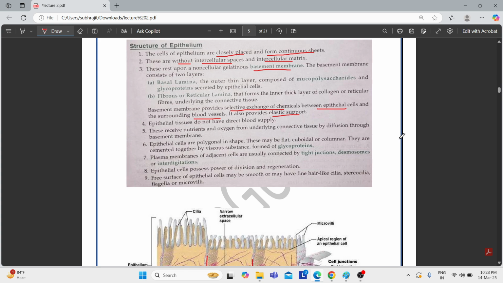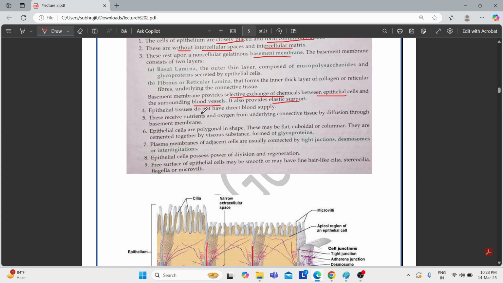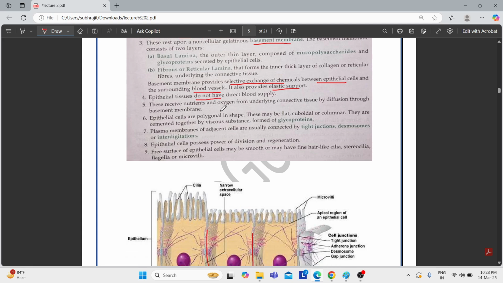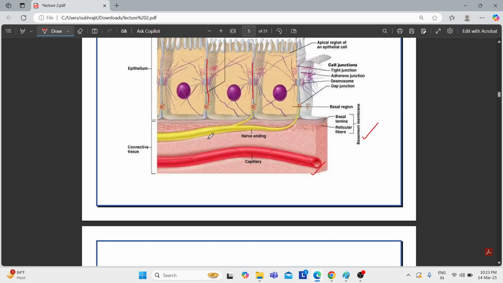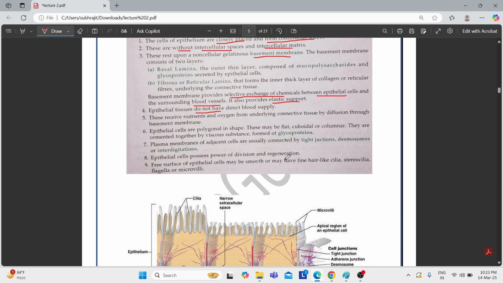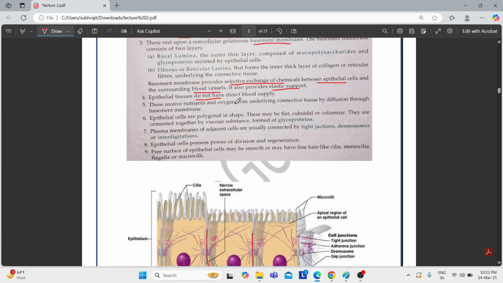Now let's come to the fourth point, that is epithelial tissue does not have any direct blood supply. As we can see, there is a considerable distance between the epithelial tissue and the blood capillary. It is not connected properly, or the blood capillaries are not connected with the epithelial tissue, therefore there is much distance between these two. They receive nutrients and oxygen from the underlying connective tissue by diffusion through the basement membrane.